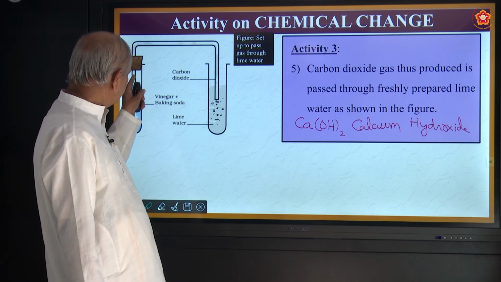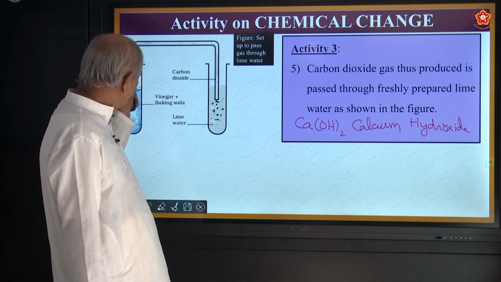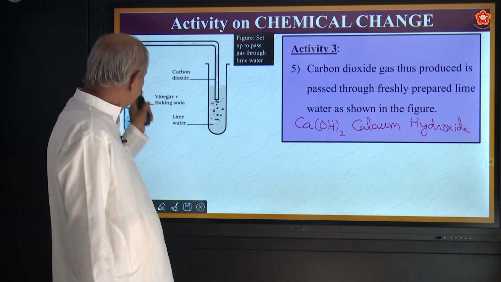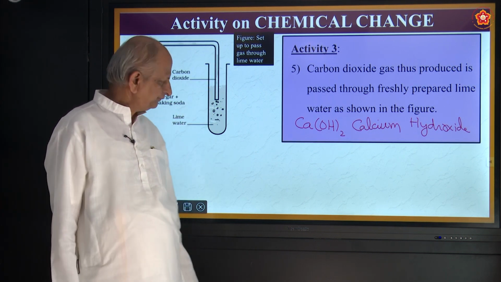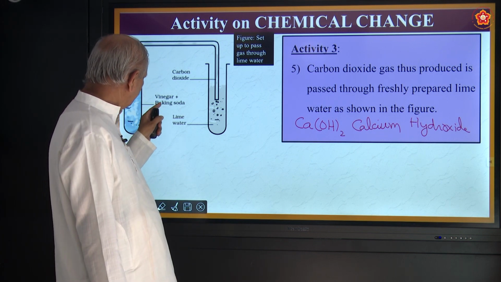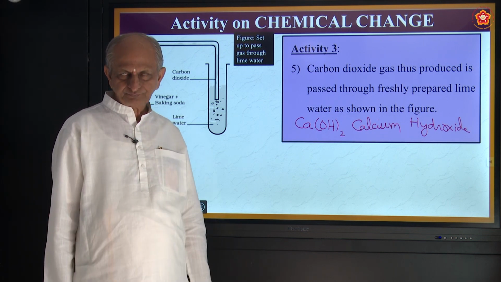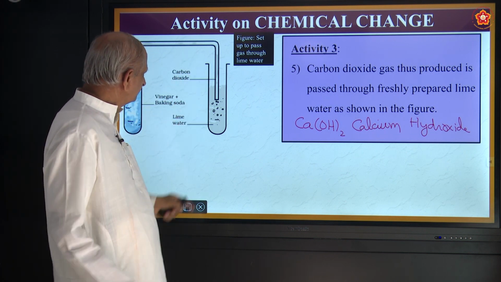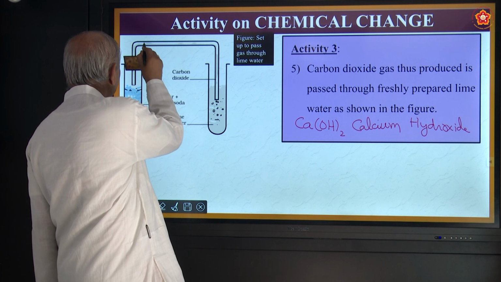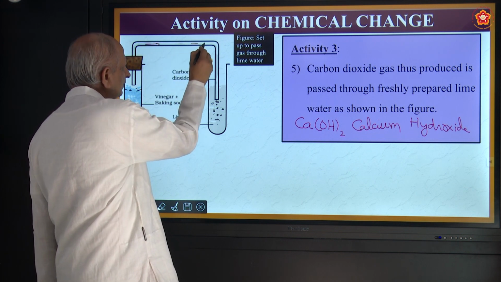So here is a test tube having a one-hole rubber cork. It is fitted with a bent tube and you are taking vinegar and baking soda, and carbon dioxide gas comes. So the gas that is produced will pass through the pipe.